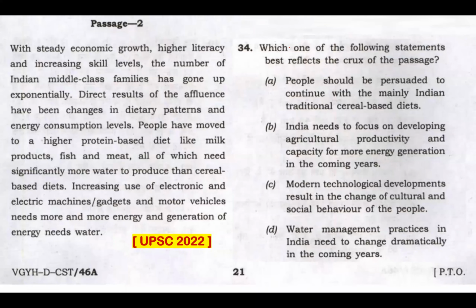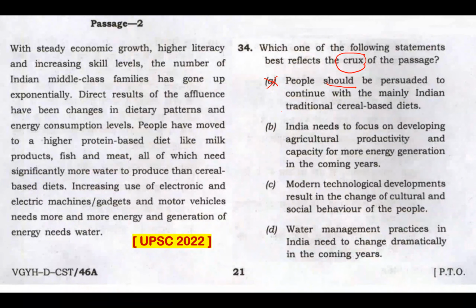Let's attempt question 34. Read this passage. Which one of the following statements best reflects the crux of the passage? Crux of the passage is like asking you what is the central theme, what is the main idea, what is the topic sentence. Let's look at the options. Option A, people should be persuaded to continue with the mainly Indian traditional cereal-based diets. Should be persuaded, that's not mentioned here. This passage doesn't make any suggestion of that sort to change people's dietary patterns. That is not the crux of the passage.